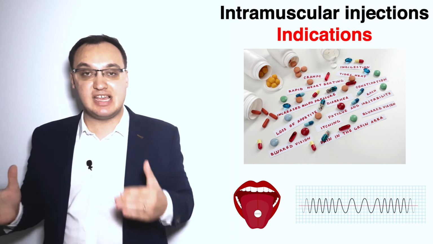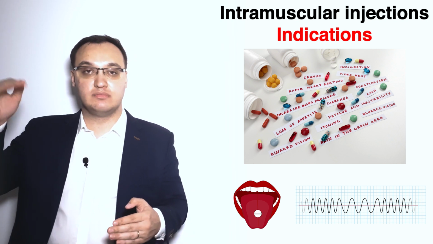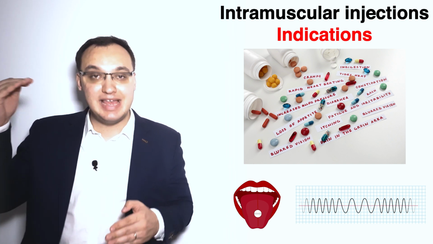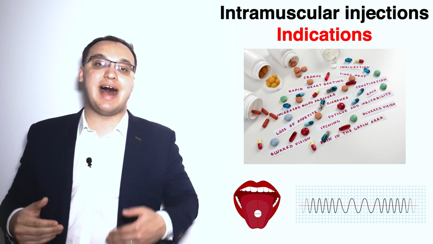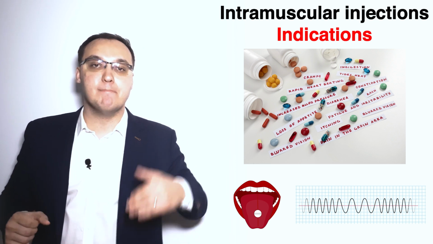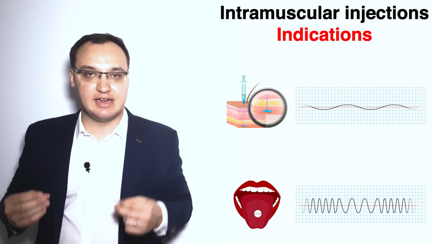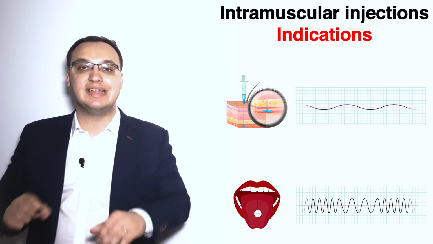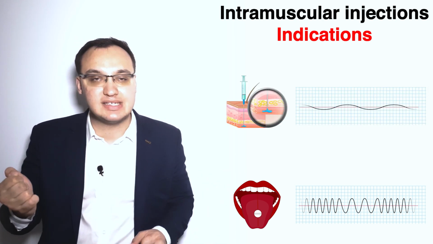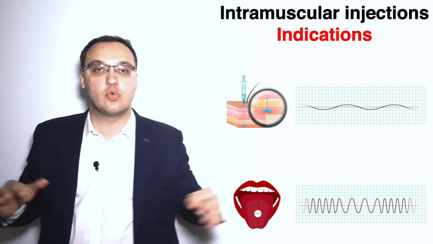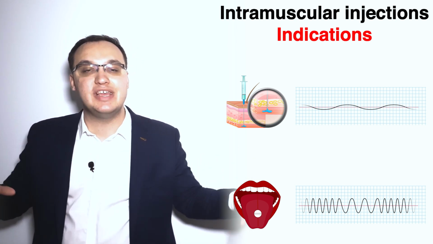And as you see, a lot of factors can influence the dose of the medications. That means some days you will have a high peak of this medication, of these antipsychotics. And if you have a high peak, a high dose, you will have a higher risk of more side effects. And therefore, when we give intramuscular injections, it is stable. You only give it once, and it will last for 4 weeks, or it will last for 3 months, and it is stable in your body.